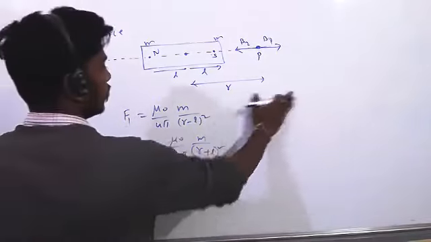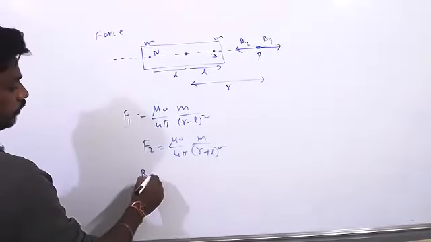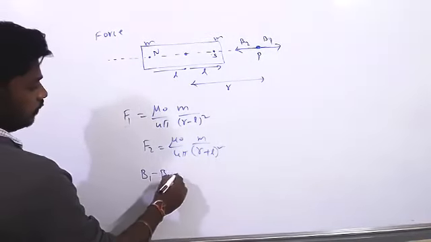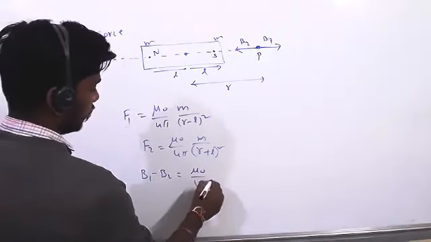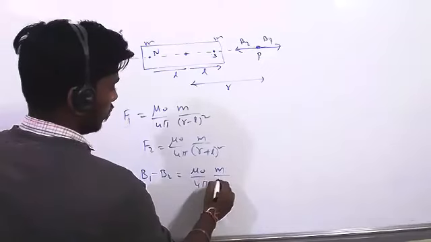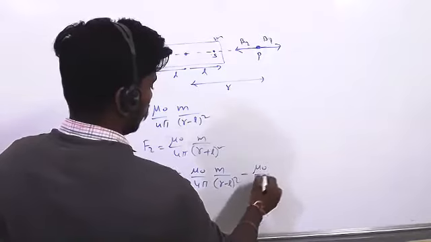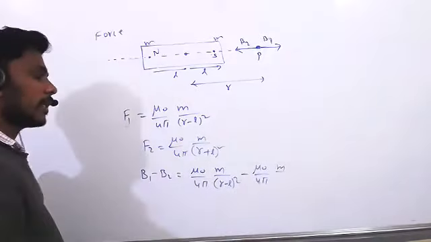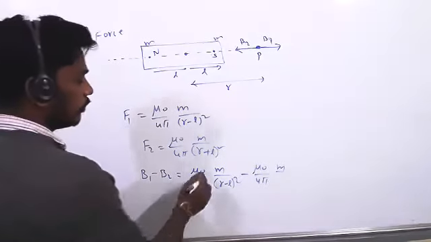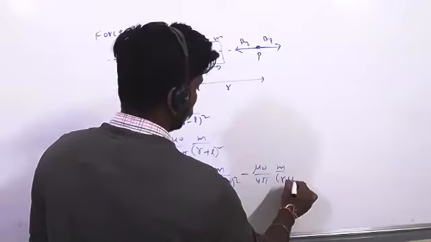So here B1 minus B2. B1 is mu naught by 4 pi M by R minus L whole square, minus mu naught by 4 pi M by R plus L whole square. In place of charge we have taken pole strength. That's all. It is not new, it is very easy for you.